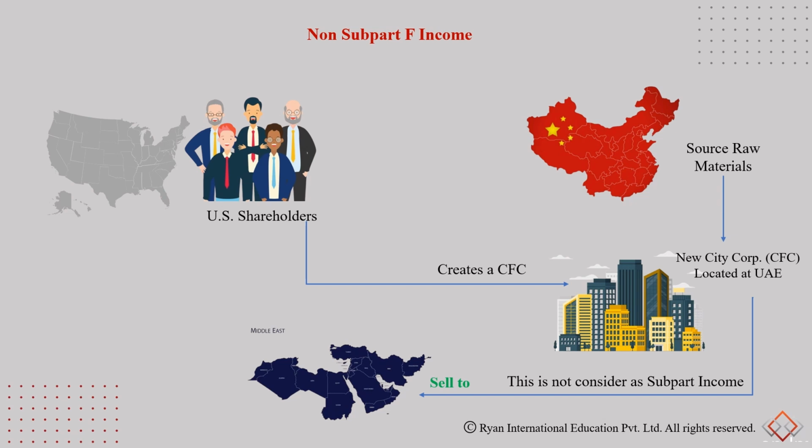There is a business reason for this, isn't it? They have set up the CFC, or this company in the UAE, for a business reason. So therefore, this will not come in the case of a Subpart F income. This would be excluded from calculation of Subpart F income.